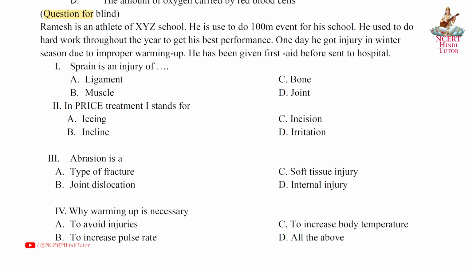Question for blind. Ramesh is an athlete of XYZ school. He is used to doing the 100-meter event for his school. He used to do hard work throughout the year to get his best performance. One day he got an injury in the winter season due to improper warming up. He was given first aid before being sent to the hospital.